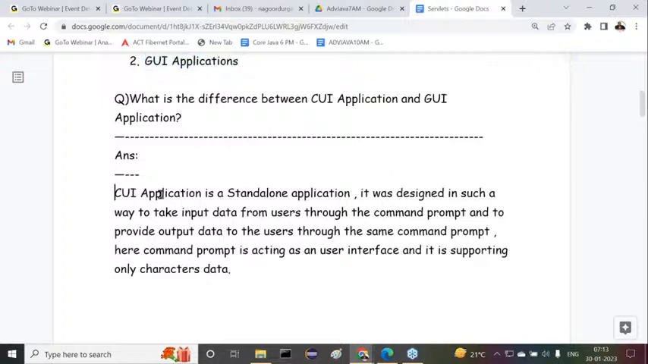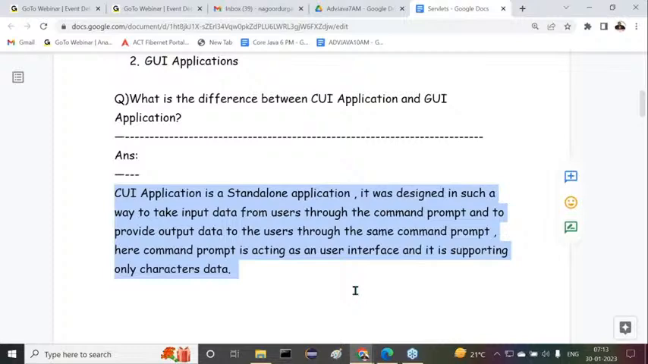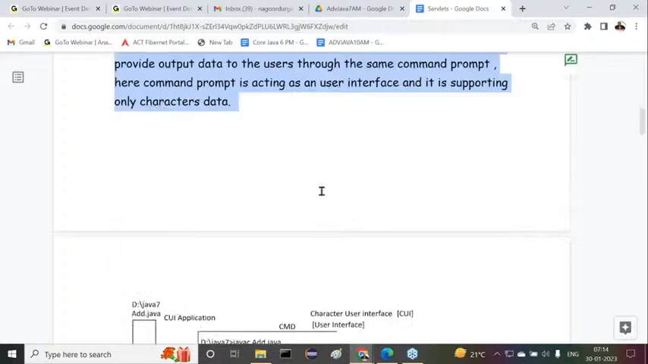So what is this CUI application and what is this GUI application now? A CUI application is a standalone application. It was designed in such a way to take input data from users through the command prompt and to provide output data to the users through the same command prompt. Here the command prompt is acting as a user interface and it supports only character data. Due to that reason, we can conclude that applications designed on the basis of the command prompt are nothing but CUI applications. Some diagrammatic representation is also given there.